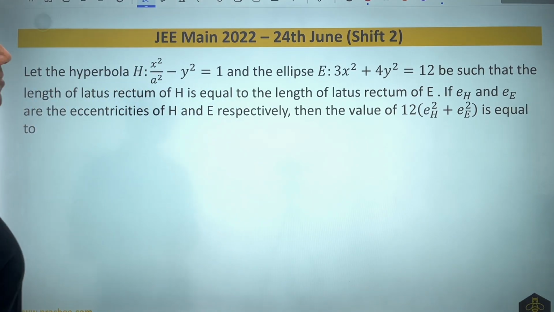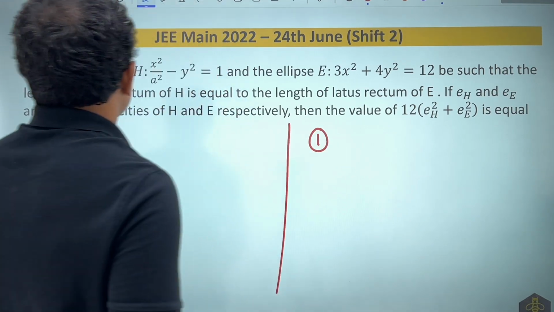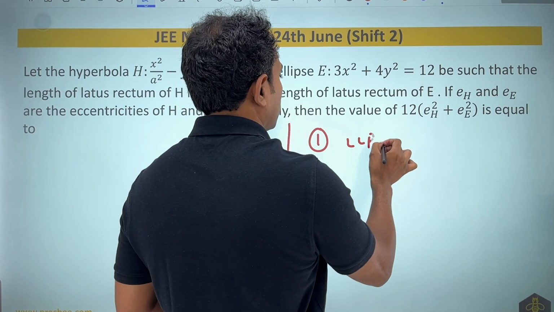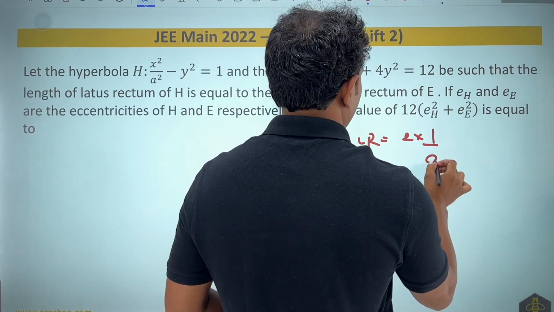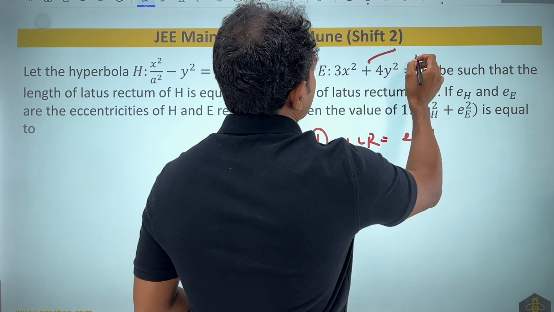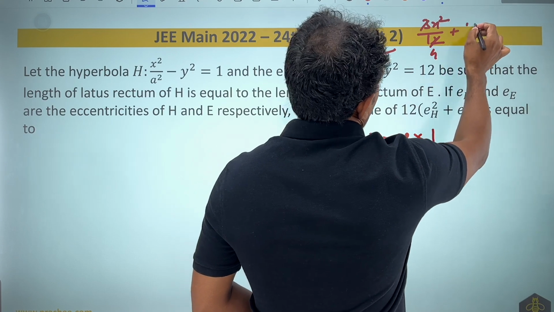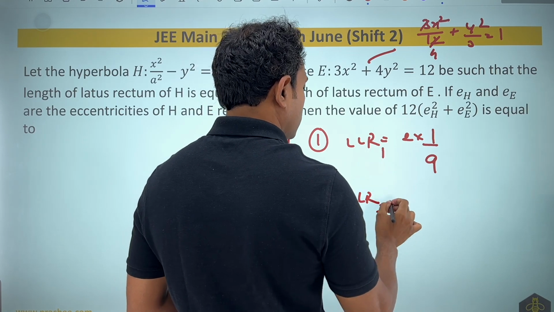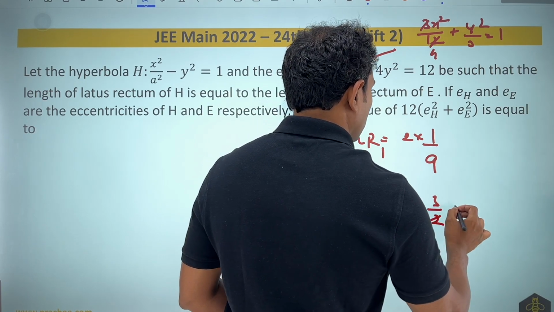Now if I look into this 2022 question, it says that for the hyperbola and the ellipse, B says that the length of latus rectum of H is equal to the length of latus rectum of E. The length of latus rectum of the first one will become 2b square by A, and for the ellipse, if we write the ellipse equation, it would be 3x square by 12 plus y square by 3 equal to 1, which becomes x square by 4 plus y square by 3 is equal to 1. So latus rectum is 2b square by a, so b square will become 3 by 2, so this comes out to be 3.